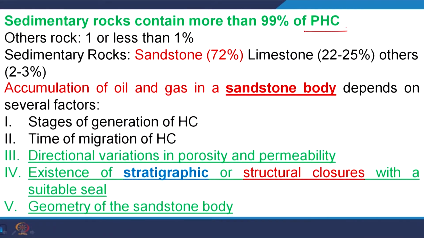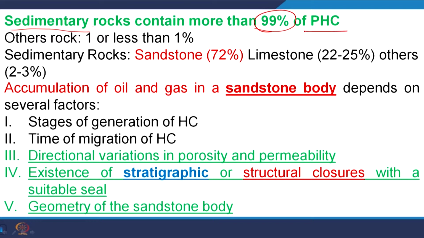Generally, 99% of oil and gas, that is petroleum hydrocarbon, PHC, is found in sedimentary rock. So far, whatever exploration information we have says that 99% of petroleum hydrocarbon remains in sedimentary rock. So the formation environment, the geomorphic environment responsible for the formation of those sedimentary rocks, is important rather than every geomorphic environment.